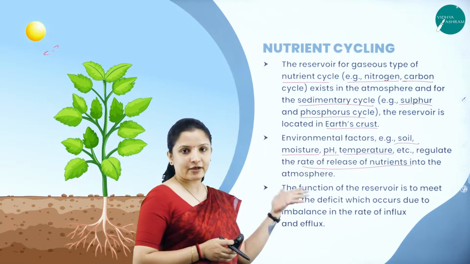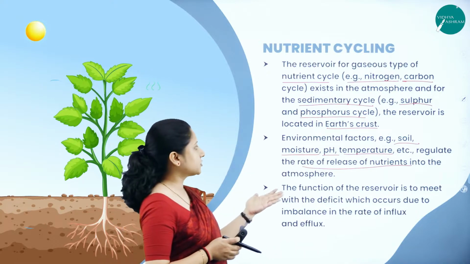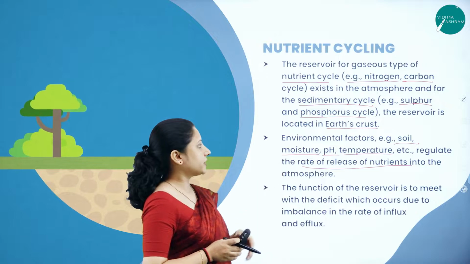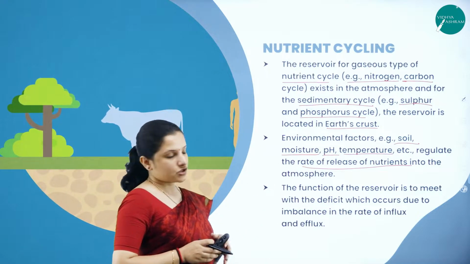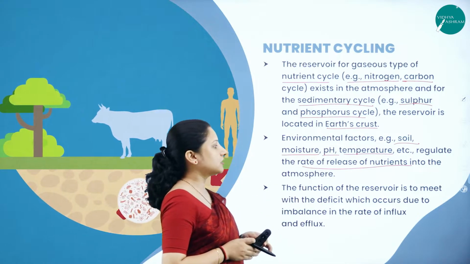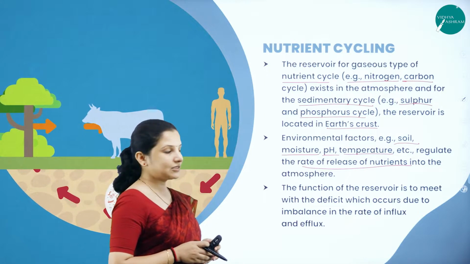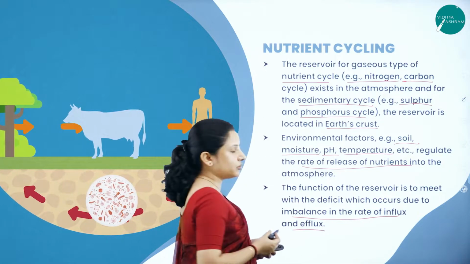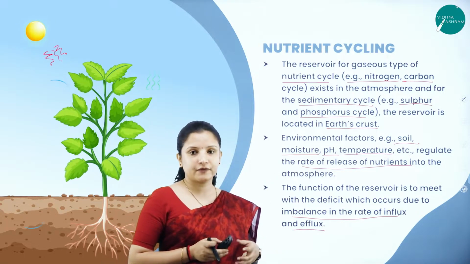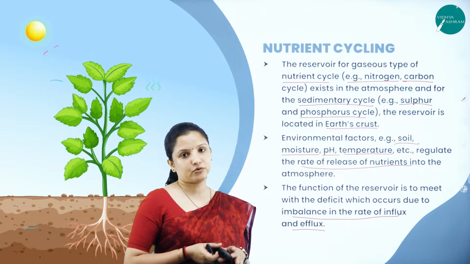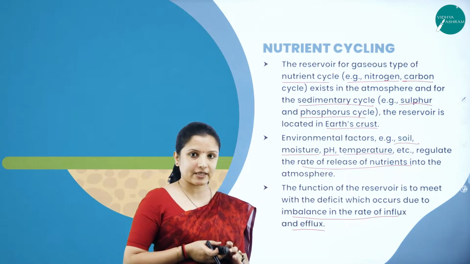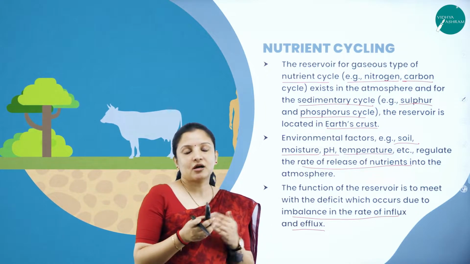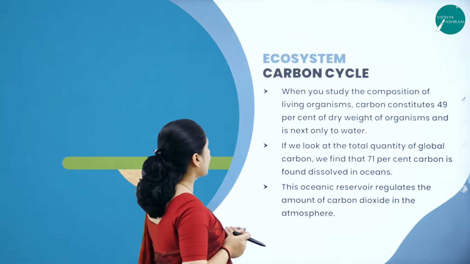So, therefore, the rate of release of nutrients to the atmosphere depends on environmental factors such as soil moisture, pH, temperature, etc. And the function of the reservoir is to meet the deficit which occurs due to imbalance in the rate of influx and efflux. So sometimes the atmosphere might not provide enough nutrients that are needed for nutrient cycling. That time the sedimentary nutrient cycle comes into action. So that is how both are interdependent on one another.